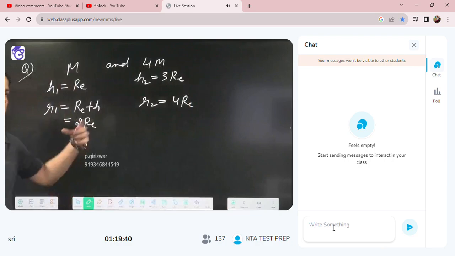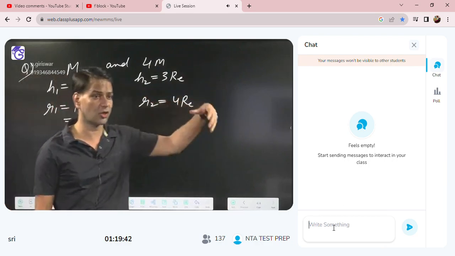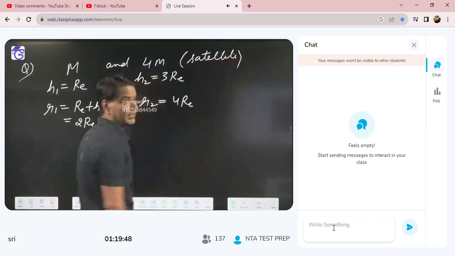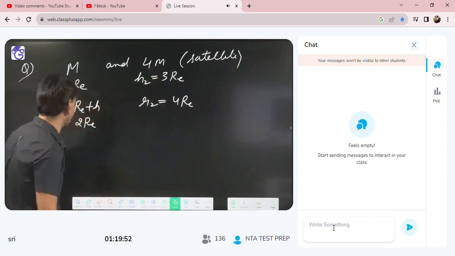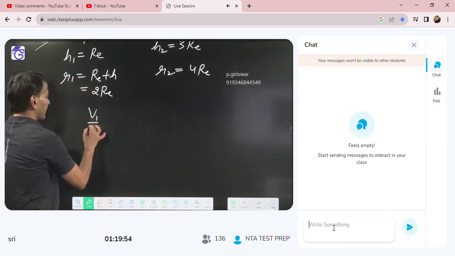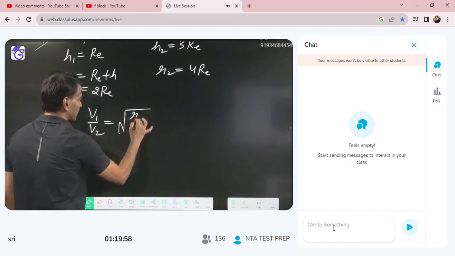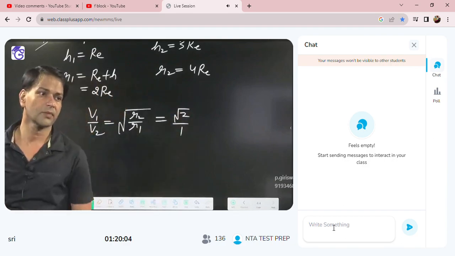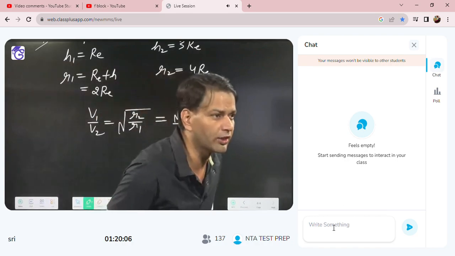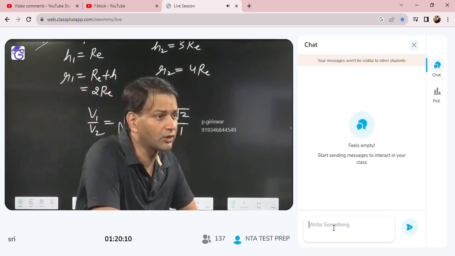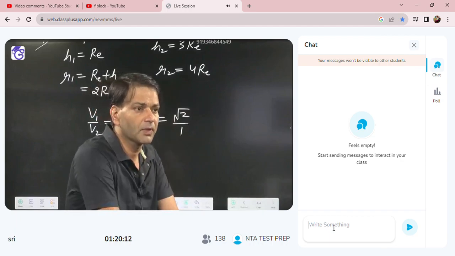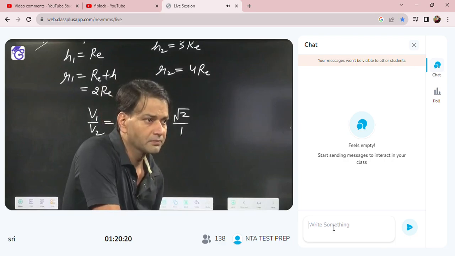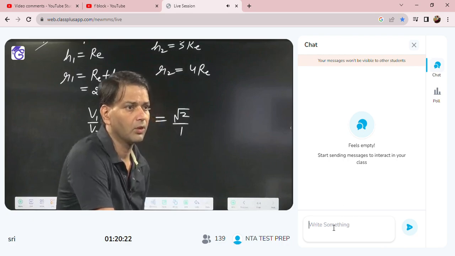Okay, so now the mass of the satellite does not affect the orbital speed. Then we can say V1 by V2 is equal to under root of R2 by R1. Then you will get under root 2 is to 1. There is no use of mass. They give mass only to confuse, because the orbital speed of a satellite does not depend upon the mass of the satellite. Okay.